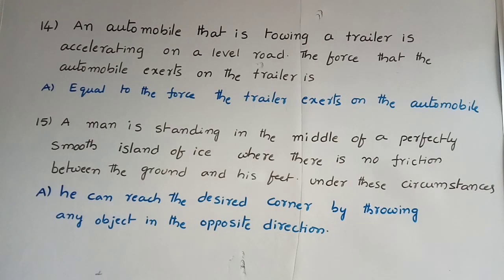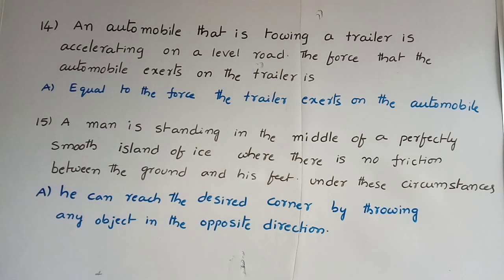14th question. An automobile that is towing a trailer is accelerating on a level road. The force that the automobile exerts on the trailer is equal to the force the trailer exerts on the automobile, because for every action there is an equal and opposite reaction.